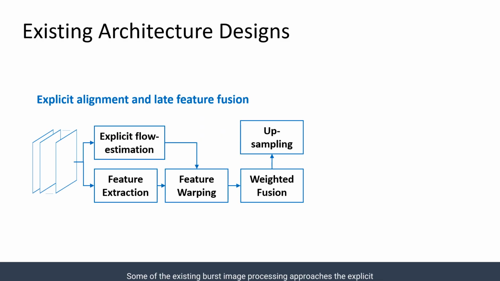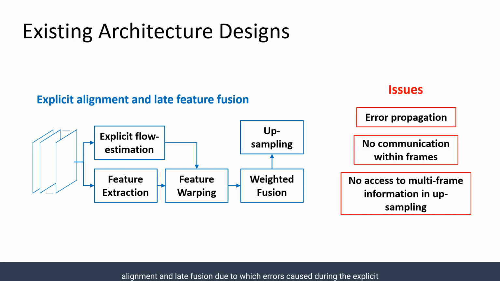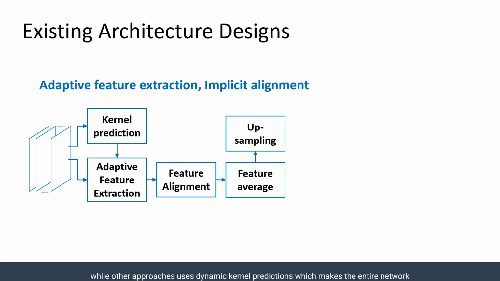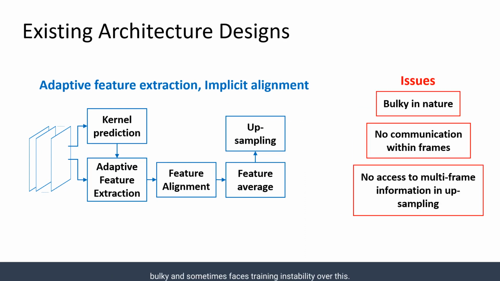Some of the existing burst image processing approaches do explicit alignment and late fusion, due to which errors caused during the explicit alignment are propagated to the following stages, thereby negatively affecting the generated outputs. Other approaches use dynamic kernel predictions, which makes the entire network bulky and sometimes faces training instability.